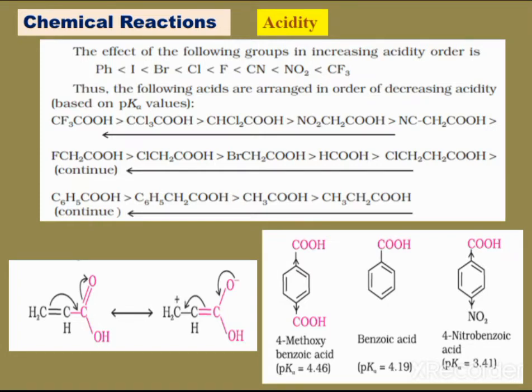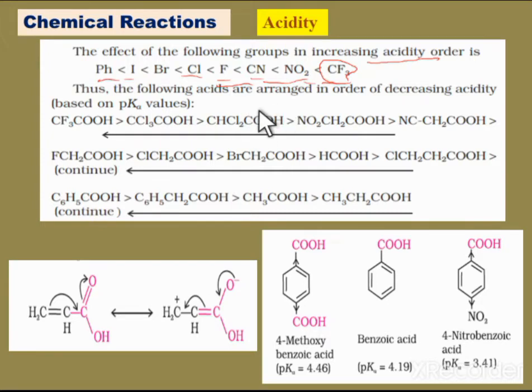So these are some of the groups, where the acidity depends on the different kinds of groups. Here we have phenyl group, iodine, bromine, chlorine, cyanide, nitro group and CF3. The effect of the following groups, in increasing acidity order: CF3 has more acidic nature than nitro group, then CN, then fluorine, chlorine, bromine, iodine, and the least one is the phenyl group.